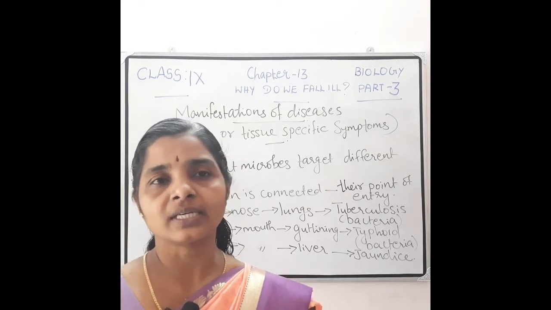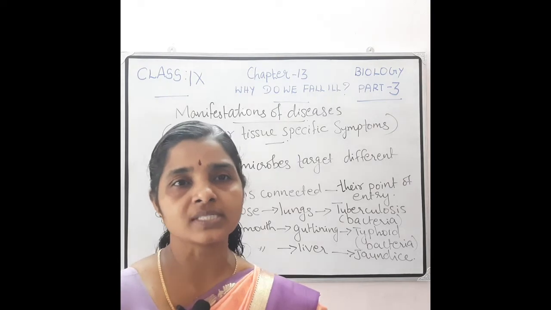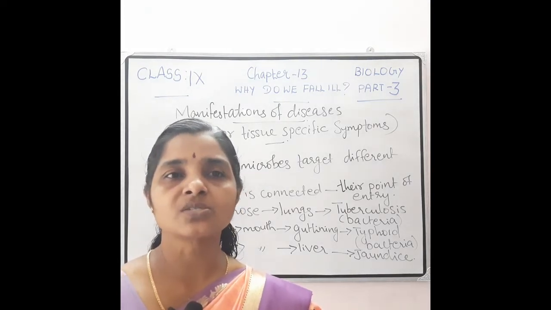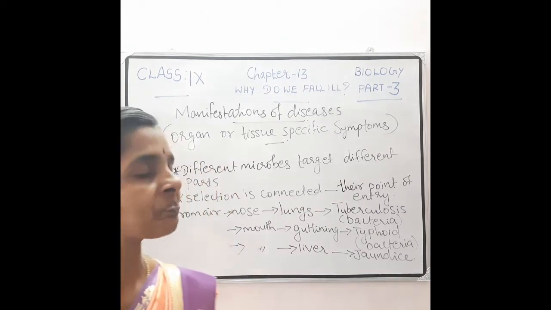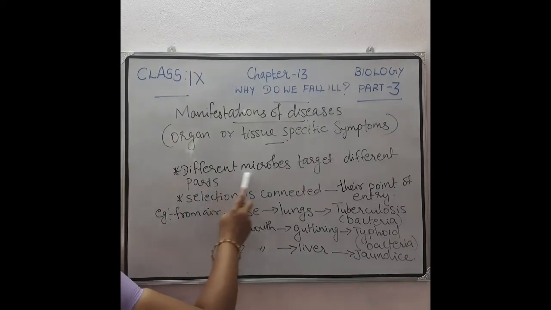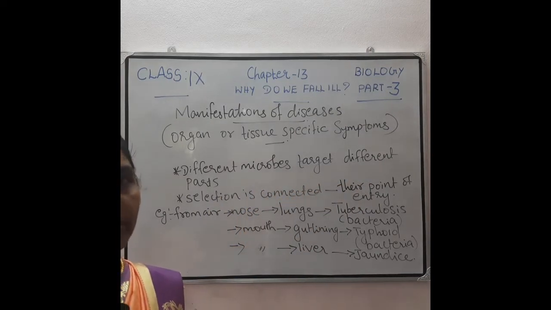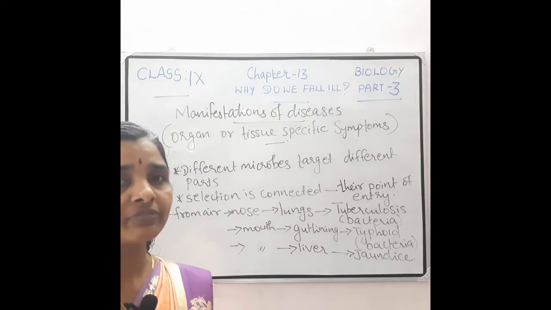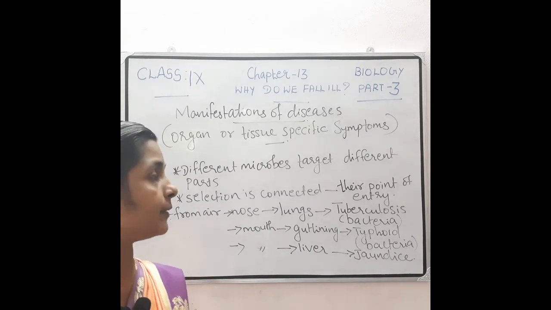Different organs and different tissues are there inside the body, so there is a chance of going into the organs or into the tissues. Different microbes target different parts of our body.